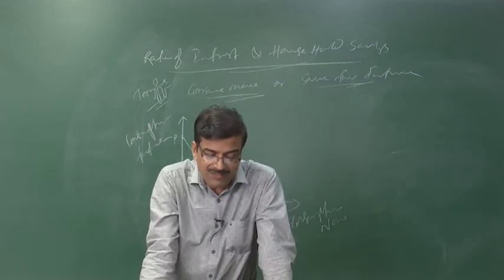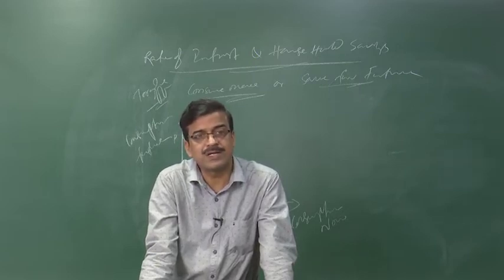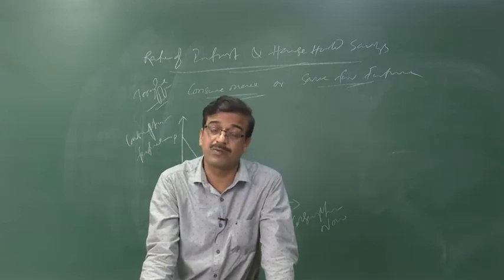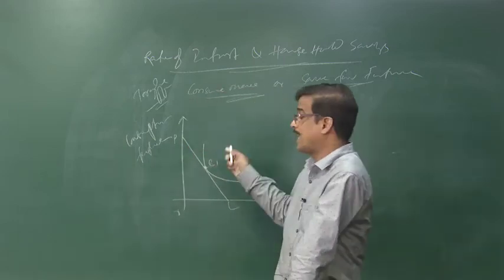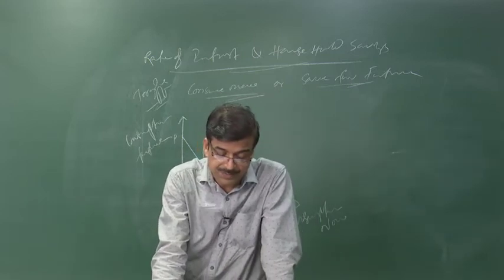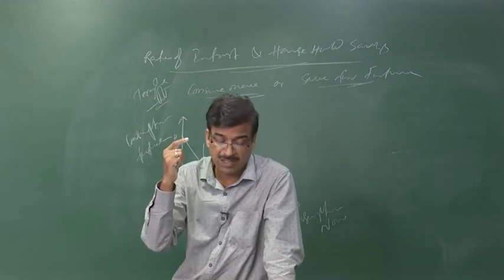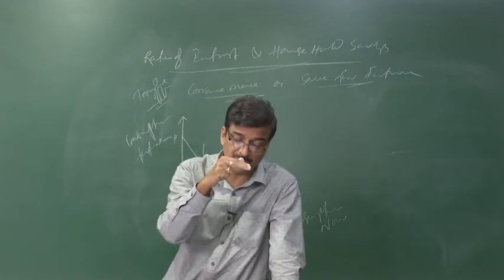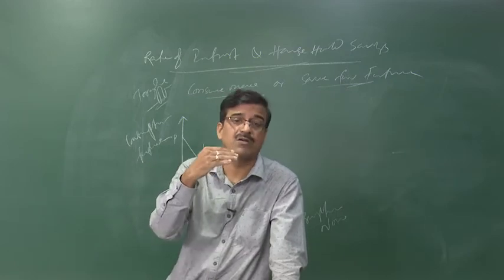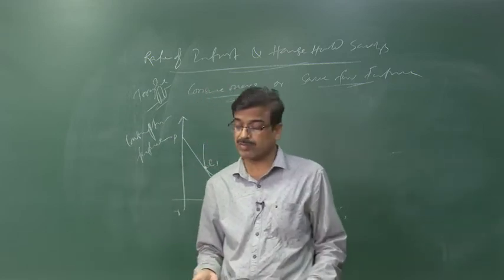Then relative price we are comparing with the rate of interest. Here the price of the product we compare with the rate of interest, and where the indifference curve is tangent to the price line, we have to know that is the point of equilibrium. That means the budget constraint is tangent to the indifference curve, showing the consumption between the two periods, the old and the new one, or the future, or the present. We have to take that part into account.